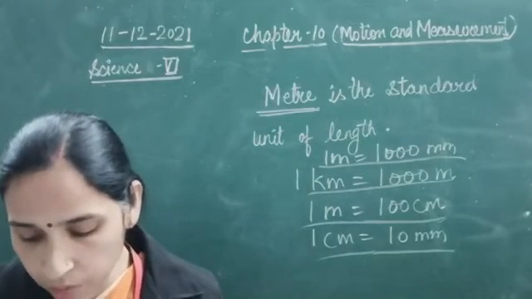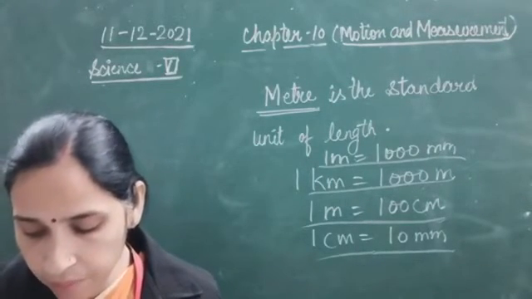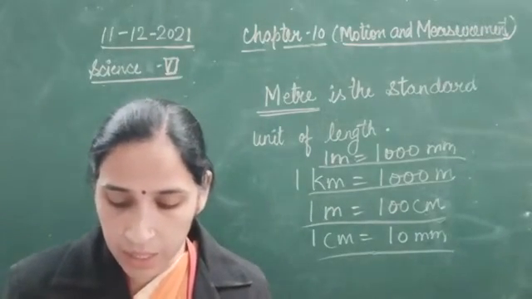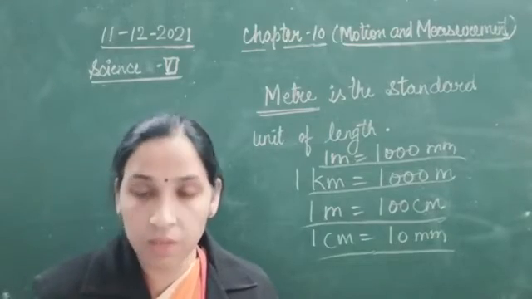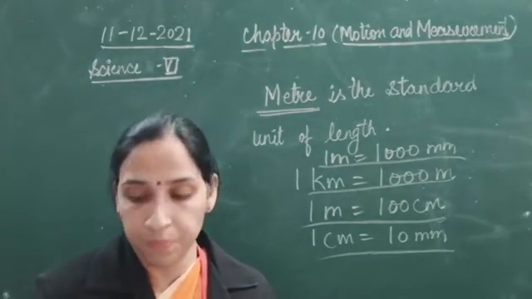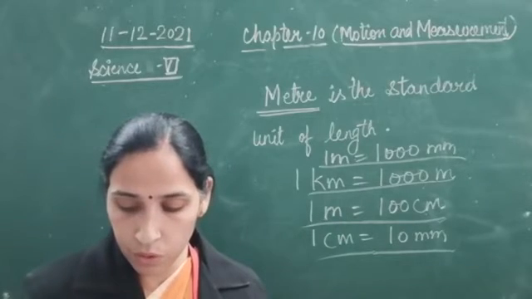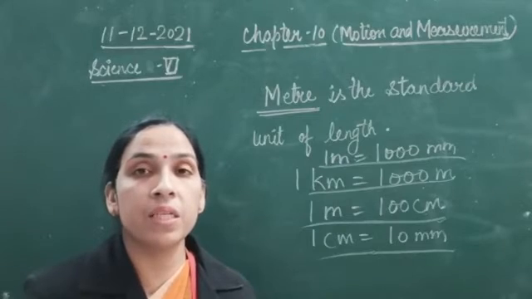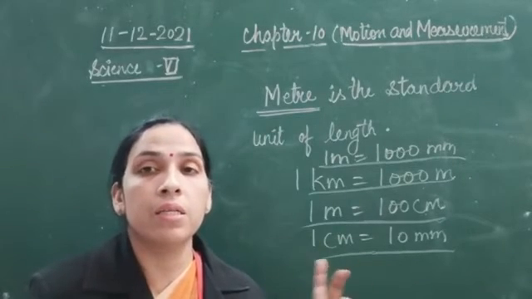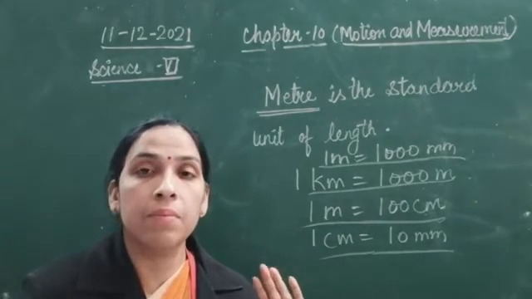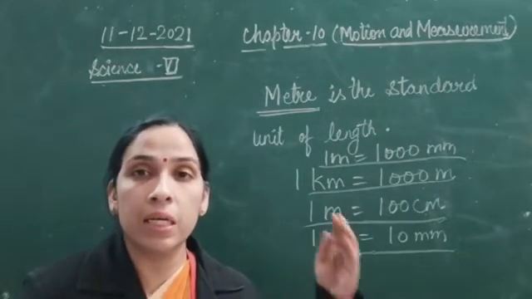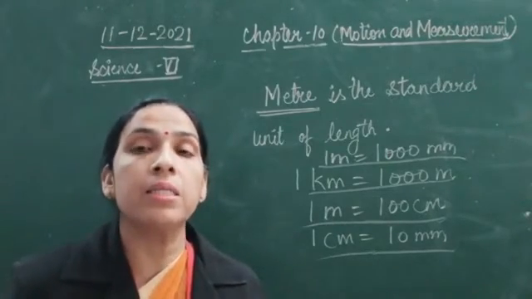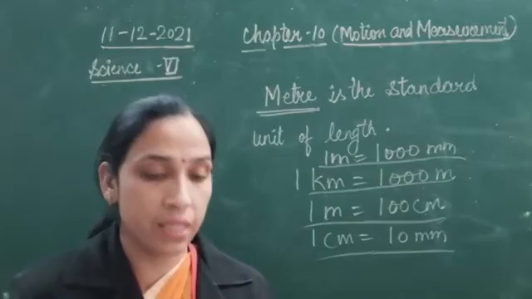We measure the length of an object by using a meter scale. A meter scale is graduated or marked in 100 centimeters, and every centimeter is further divided into 10 divisions. You might have seen in a meter tape that between 1 meter and 2 meter we have 100 centimeters: 1, 2, 3, 400 centimeter.